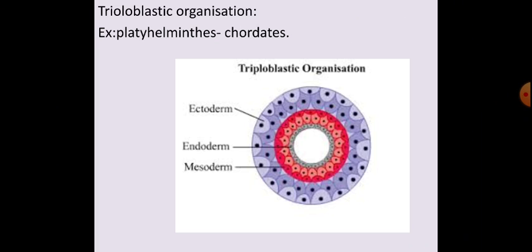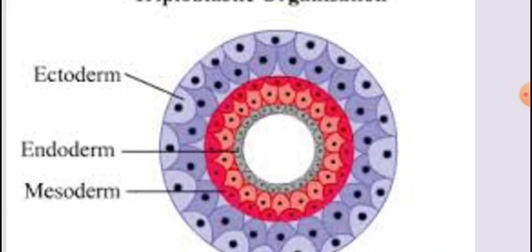organization. Triploblastic organization means animals in which the developing embryo will have three germinal layers or three embryonic layers, that is outer ectoderm, middle mesoderm and inner endoderm.